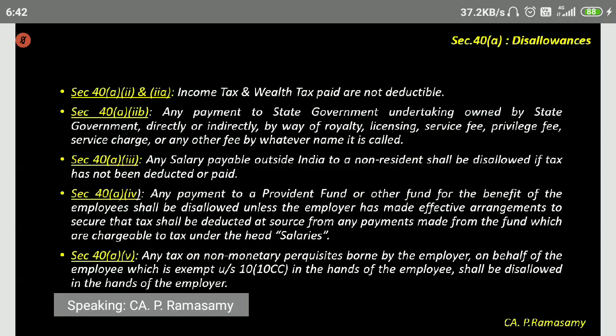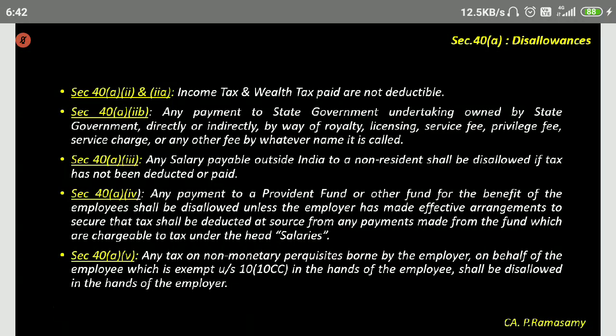Effective arrangement means you have set aside some money. Effective arrangement means money is available, or you have made arrangements to borrow money and then pay the tax, etc. Each person is worried about his income and revenue. The government is also bothered about its revenue collection. They want some assurance that this money will be paid.